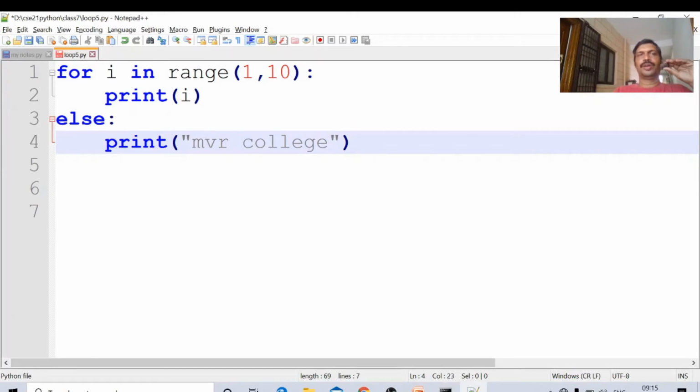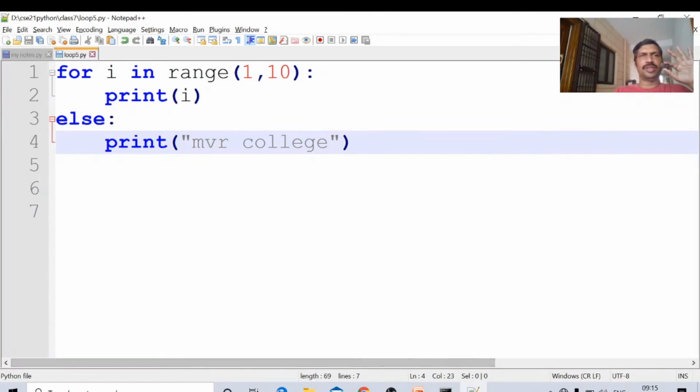Okay, here I will say just a normal termination. It prints all the numbers. After that, MVR college will be printed. Okay, the for block is executed and completed normally without any problem. Then the else block is executed. Otherwise, the else block is not executed. Now here normal termination is there. In this problem there is no abnormal termination, so the else block is executed.